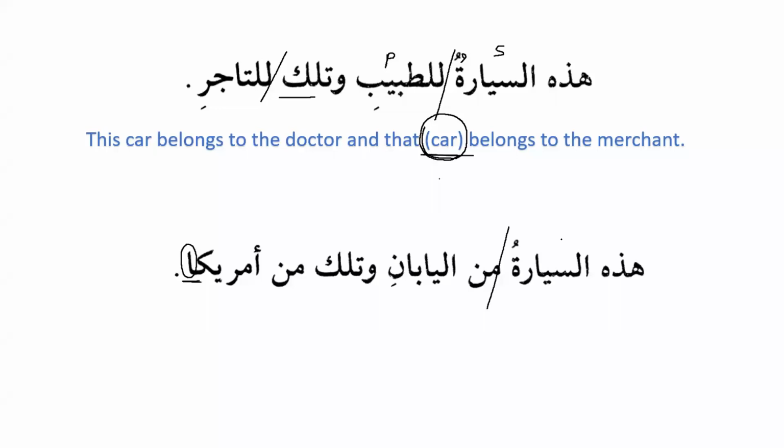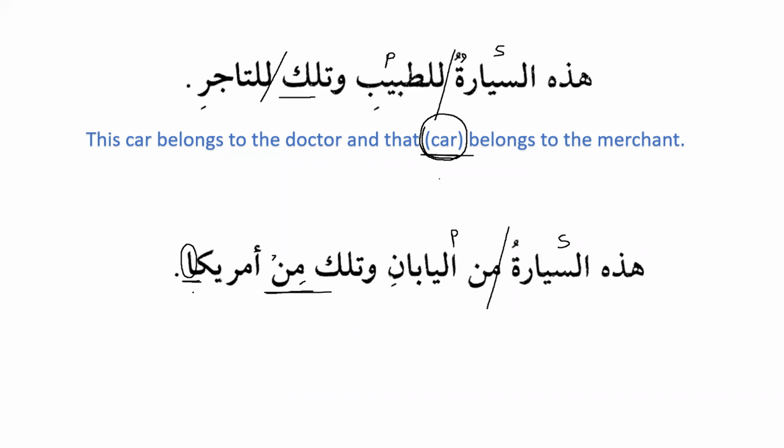Hadhihi as-sayyaratu is the subject and min al-yaban is the predicate. So what is the i'rab of America? America is majroor. Why? Because we have min before it, and whenever there is min before a noun, the noun is majroor.